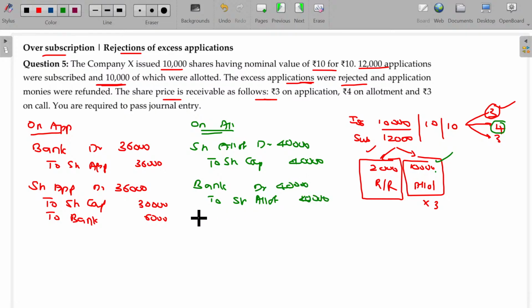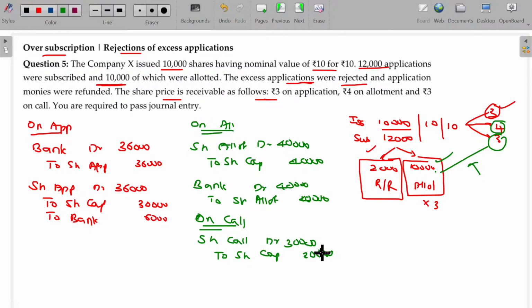And then we'll go for the call, the last due. The last due of 3 rupees is also collected only for the number of shares allotted, 10,000 into 3, 30,000. So share call account debit to share capital, 10,000 into 3, 30,000. Then the next one being the collection: bank account debit to share call, value being 30,000. Clear?